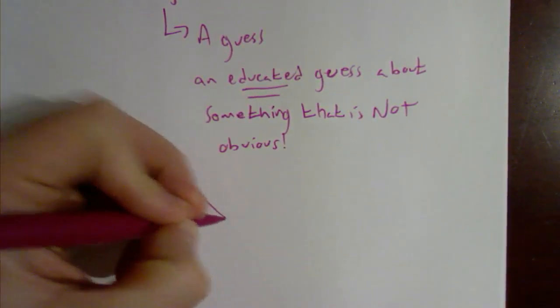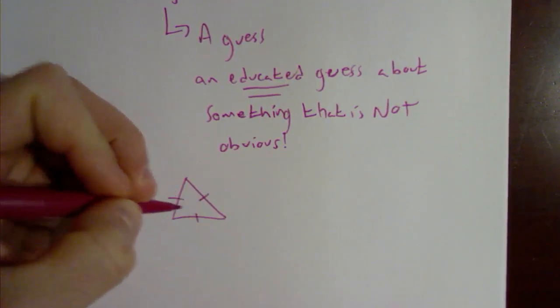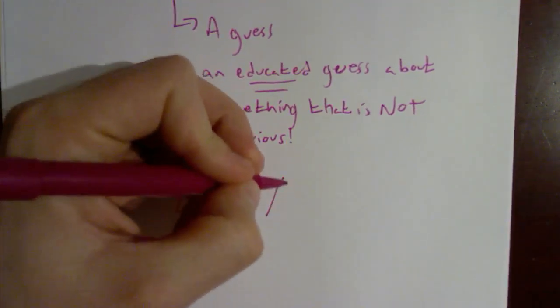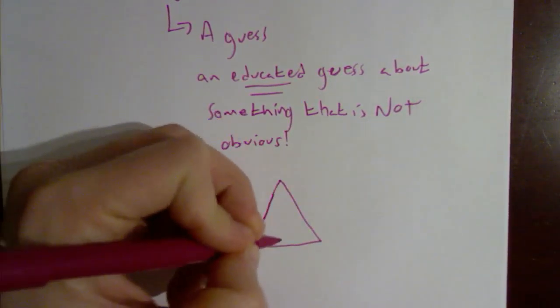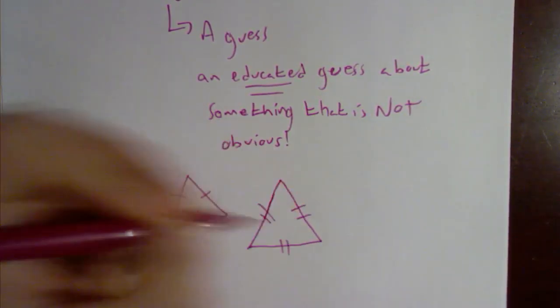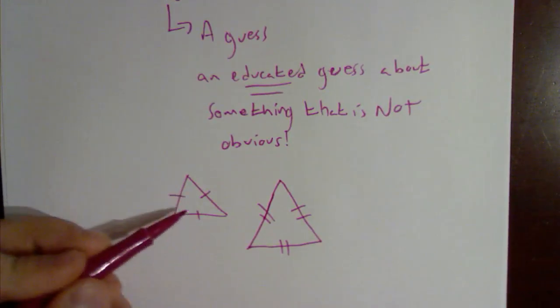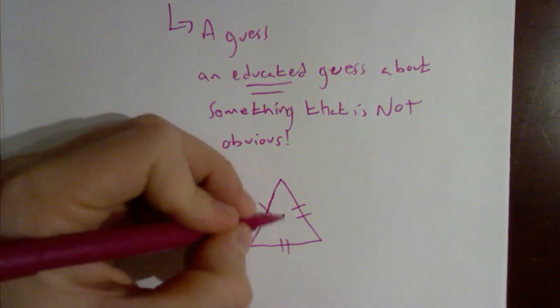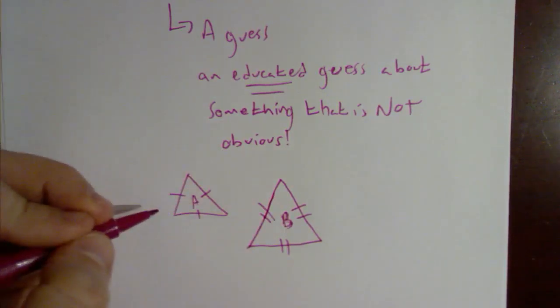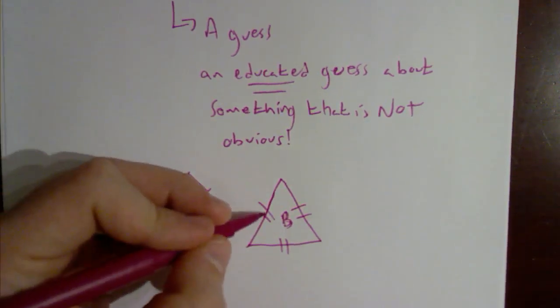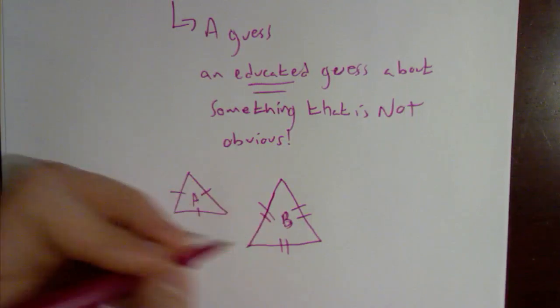If I draw two triangles, I have one triangle like this, and some other triangle that's a little bit bigger, like this. Well, triangle A over here, I'll call it, and triangle B over here. I'm saying that these three sides are equal. That's what those hash marks are saying. Those three sides are equal. That's what those double hash marks are saying.